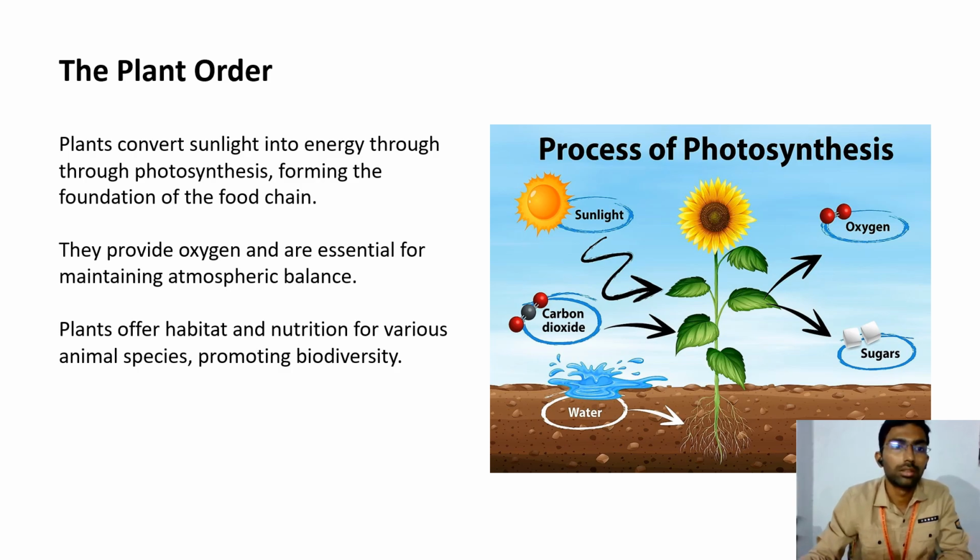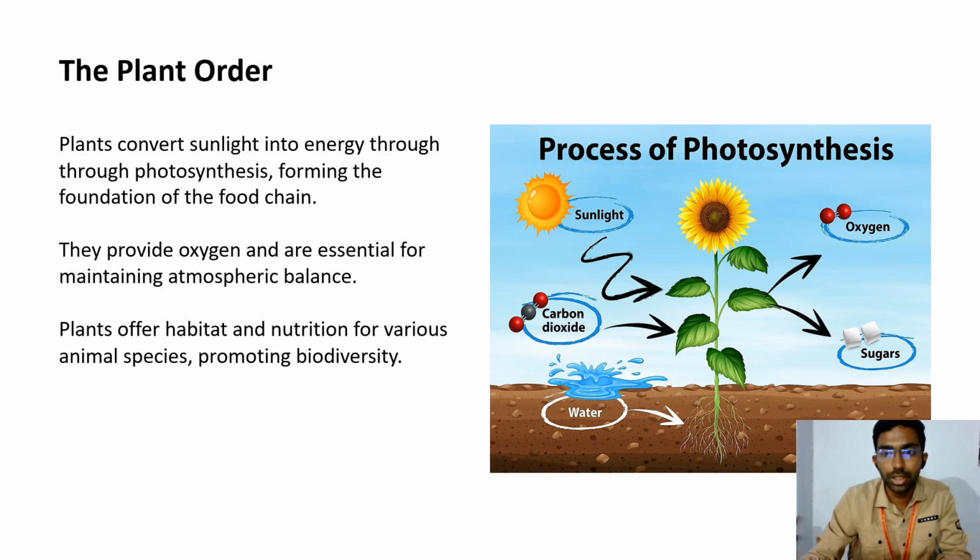The plant order. Plants convert sunlight into energy through photosynthesis, forming the foundation of the food chain. They provide oxygen and are essential for maintaining atmospheric balance. Plants offer habitat and nutrition for various animal species, protecting biodiversity.